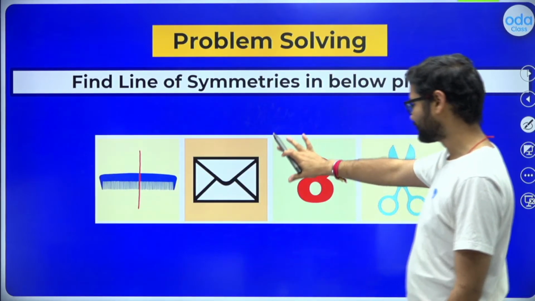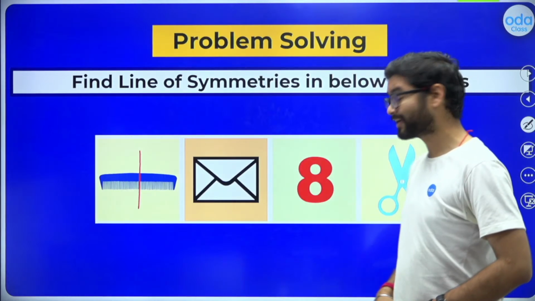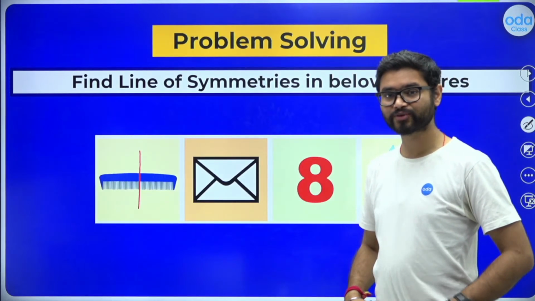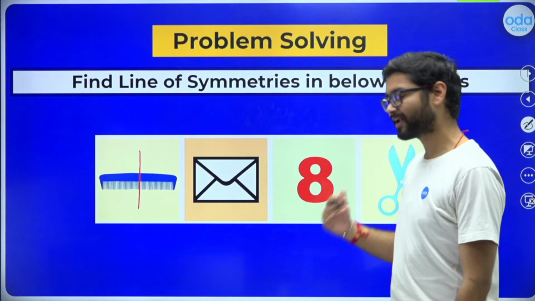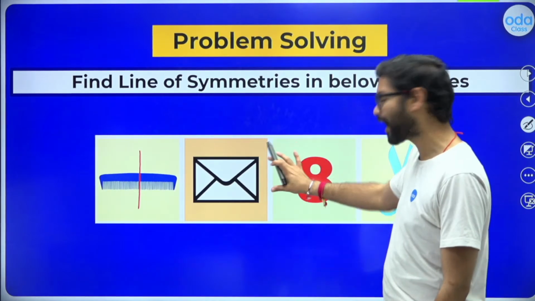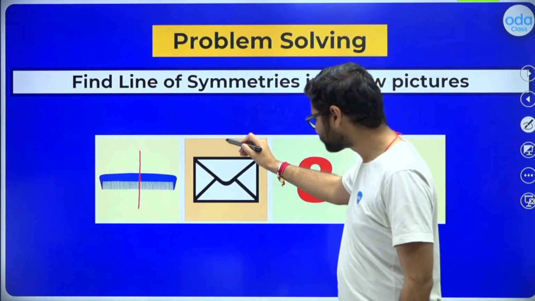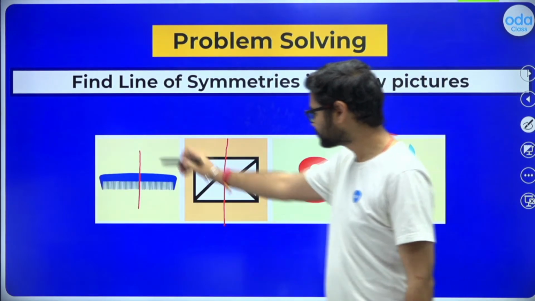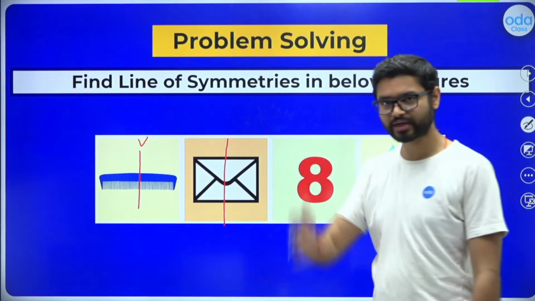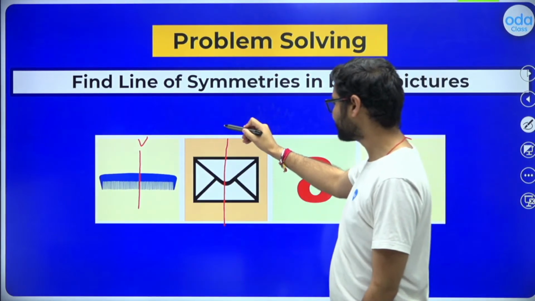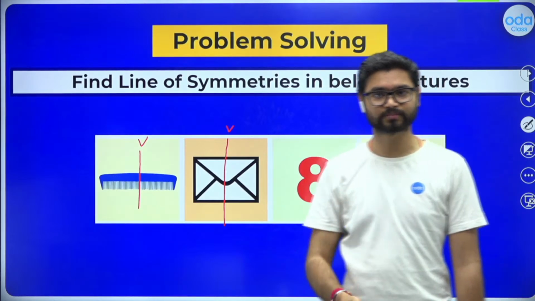Second one, this looks like a letter. I do not know how many of you guys have seen a letter, but when I was your age, that is how we used to send messages to someone. And this is also symmetrical. This is a vertical line of symmetry. It goes top to bottom.